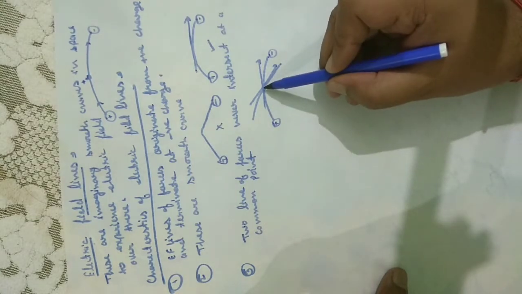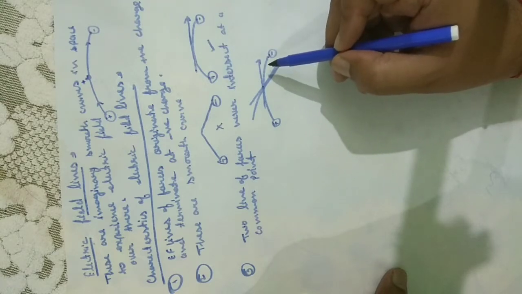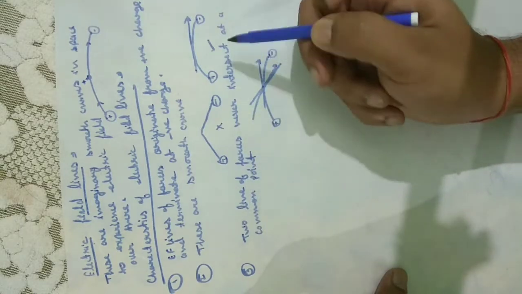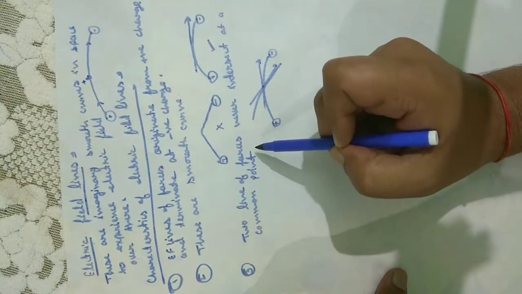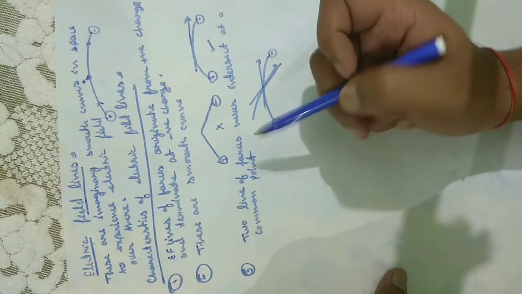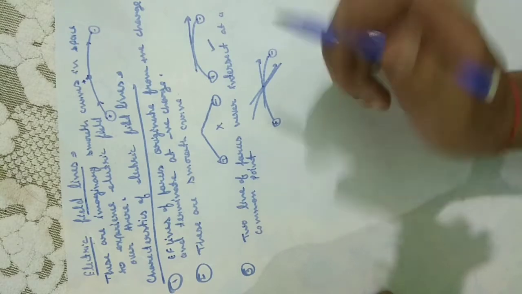So at the common point there are two directions of electric field, which is not possible. So two lines of force never intersect at a common point. If they did, it would mean two different directions of electric field at the point of intersection, which is not possible.